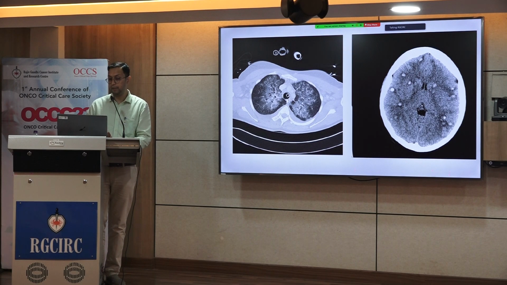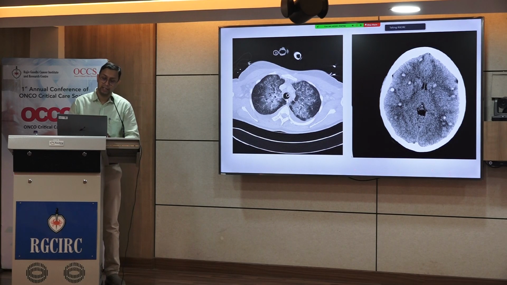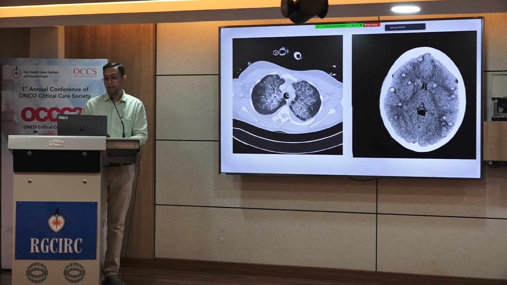Now, this is a CT scan on the left, this is the lung window, showing a patient who presented as a case of AML with a total leukocyte count of about 2 lakhs. This CT scan shows that in the bilateral lung fields there are multiple diffuse ground glass opacities. It is very difficult to say radiologically whether this is an infection or this is due to leukostasis or because of the blasts. However, in this case, it was because of the leukostasis.